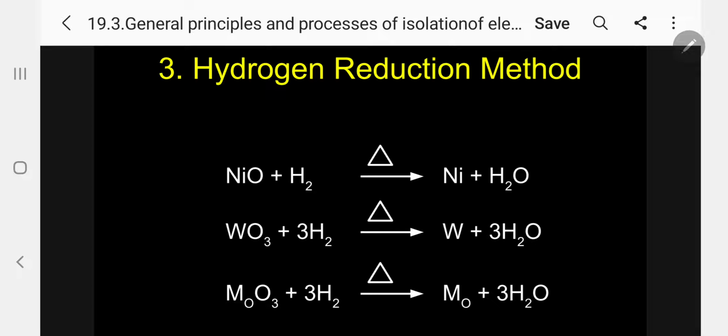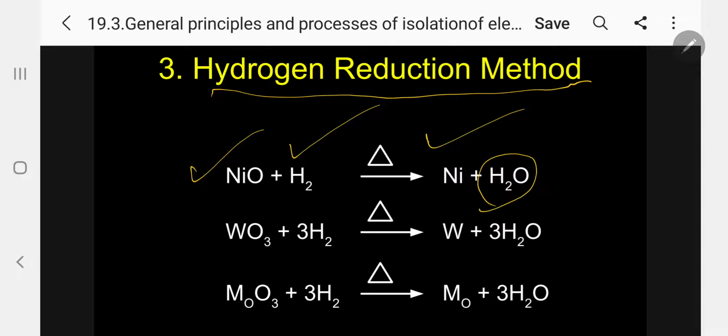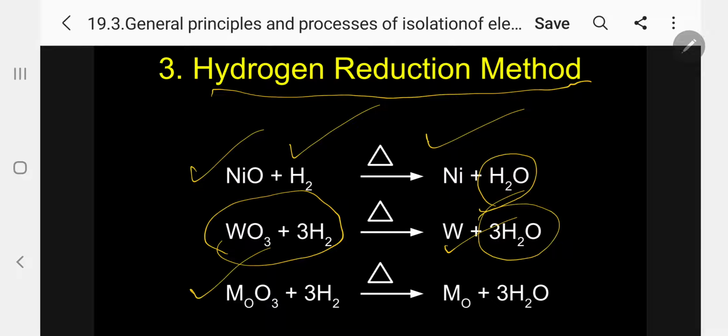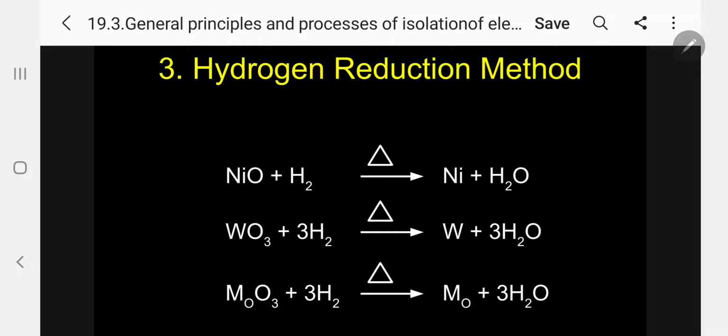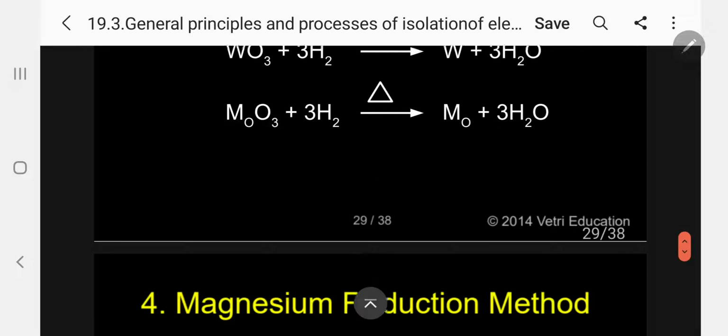The third one is the hydrogen reduction method. Using hydrogen also, we can reduce a number of metallic oxides. For example, nickel oxide, when you heat with hydrogen, nickel is liberated and water is forming. The same way, tungsten trioxide, when you heat with hydrogen, we get tungsten and 3 moles of water. Say molybdenum trioxide, heated with hydrogen, gives molybdenum and 3 moles of water. So this is an example of the hydrogen reduction method.